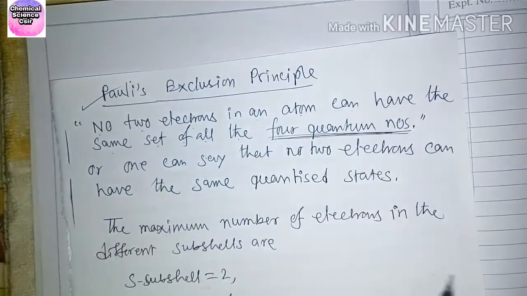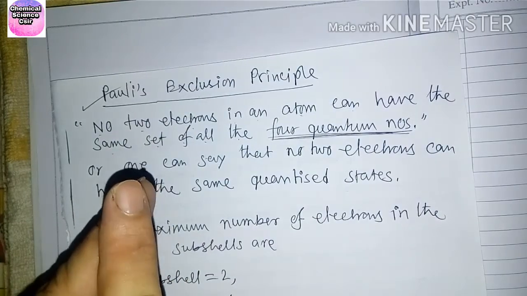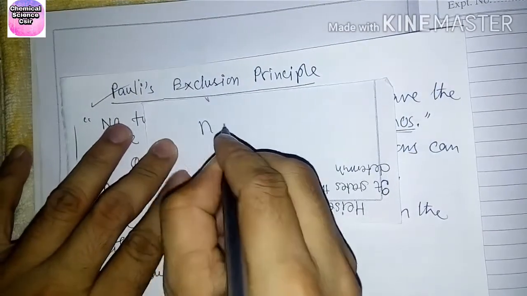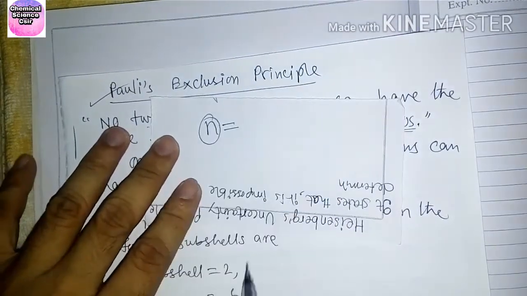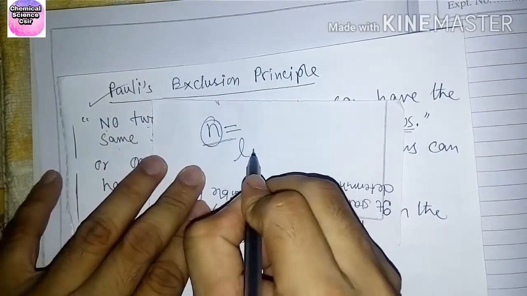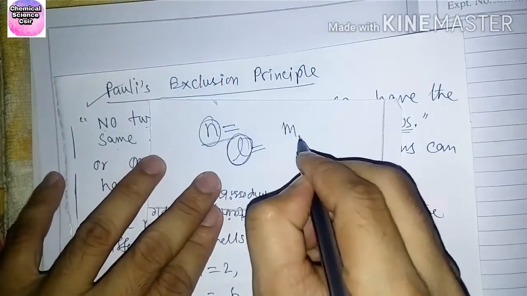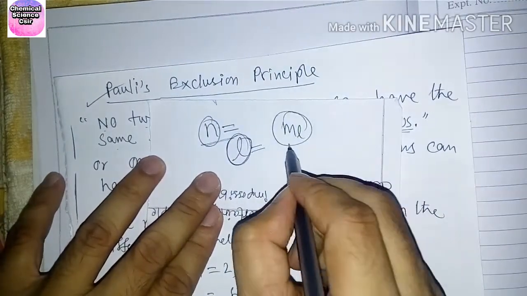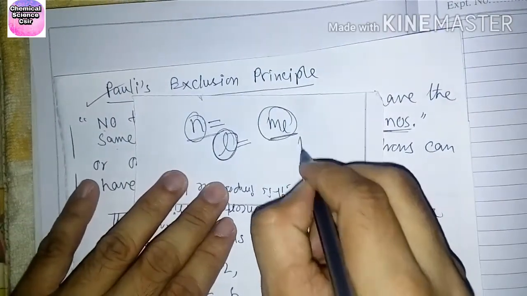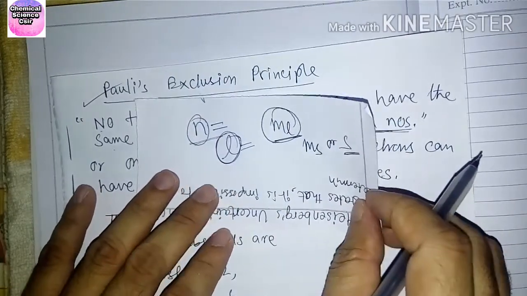Now, these four quantum numbers: the first is the principal quantum number, denoted by small n; then the azimuthal quantum number, l; then m_l, called the magnetic quantum number; and the last one is m_s or s, called the spin quantum number.